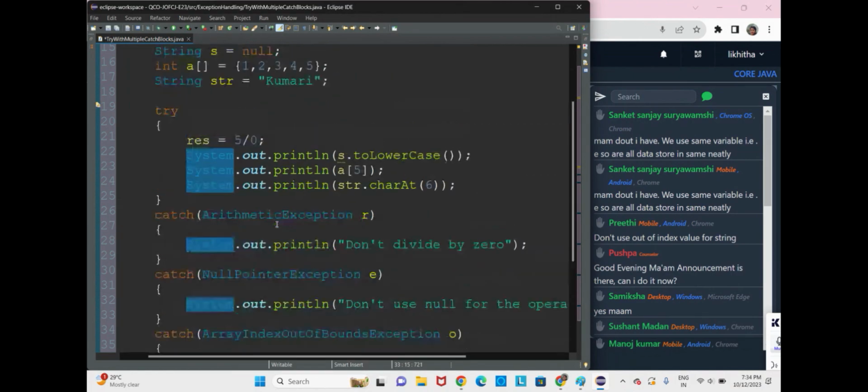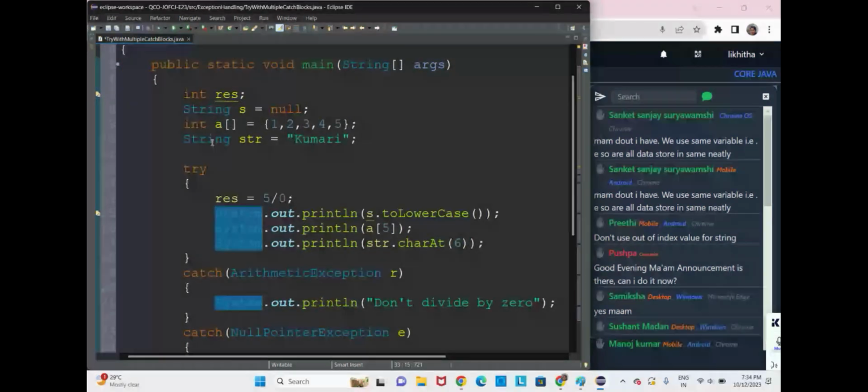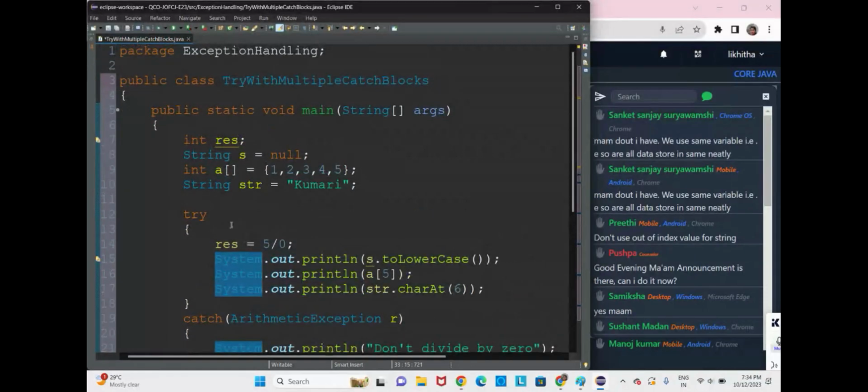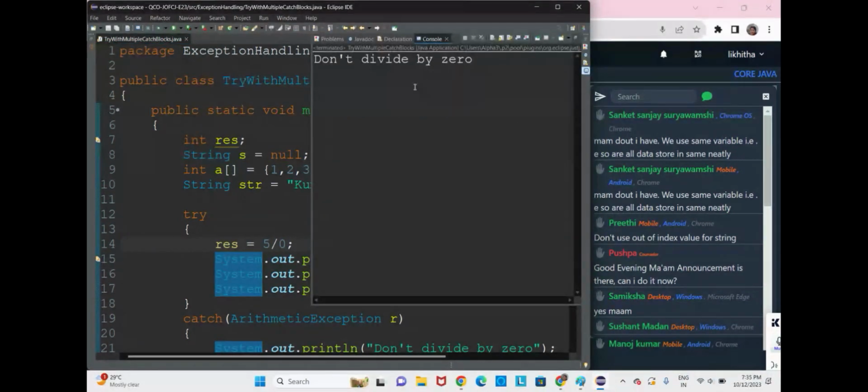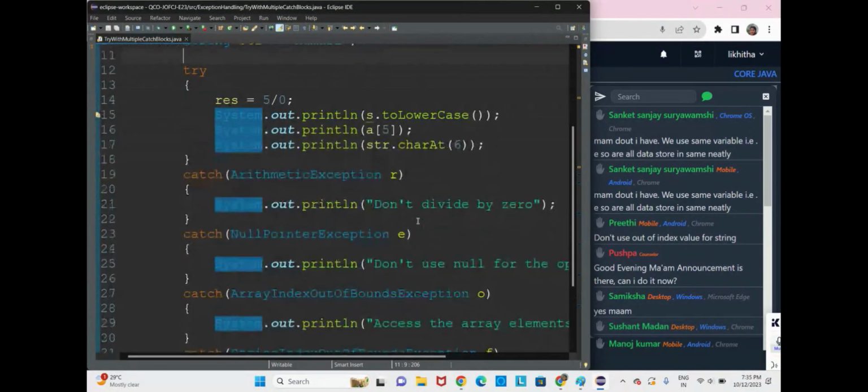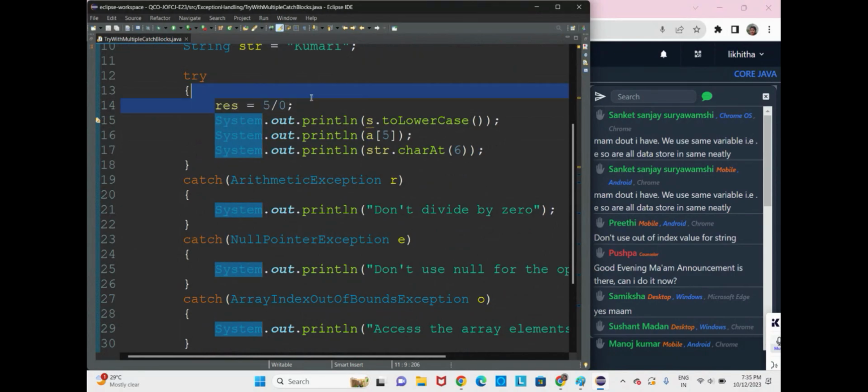Okay, so next here, execution happens from top to bottom order. After executing this, control comes here, result is equal to 5/0. So the first statement itself gives the exception. Why are we getting "don't divide by 0"? Because the first statement is throwing an exception. The first statement is having an arithmetic exception.